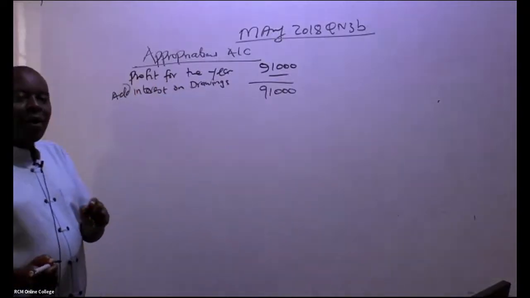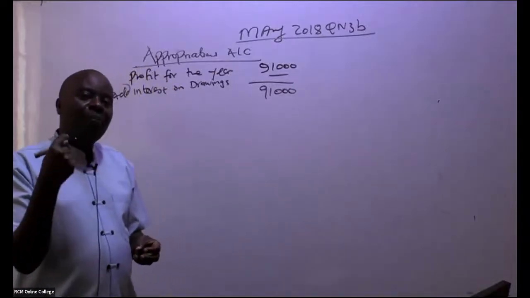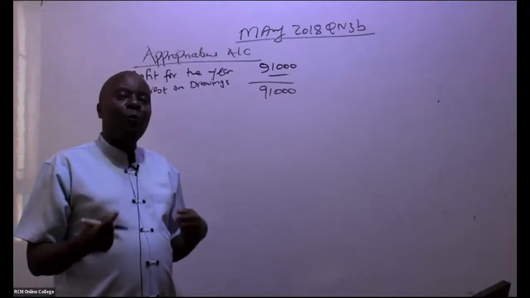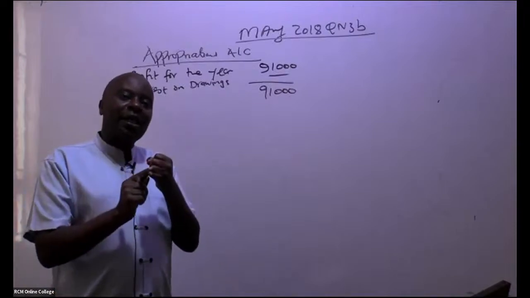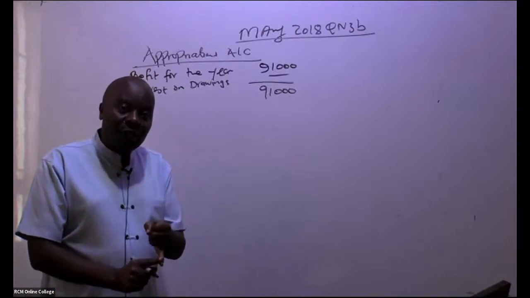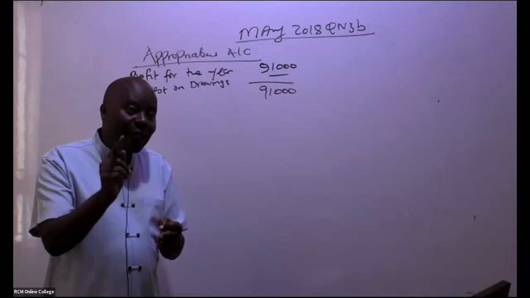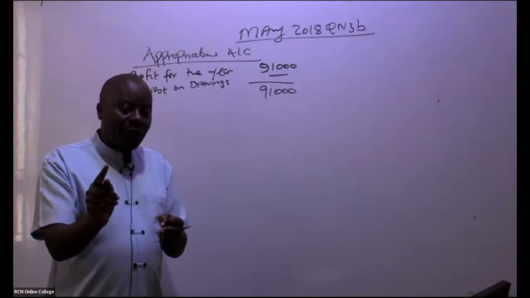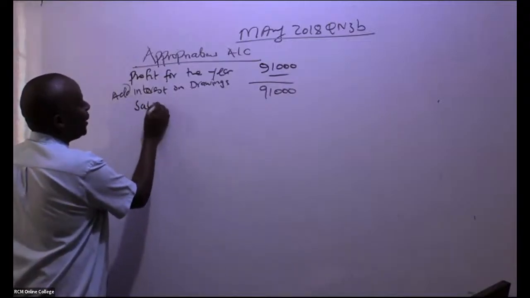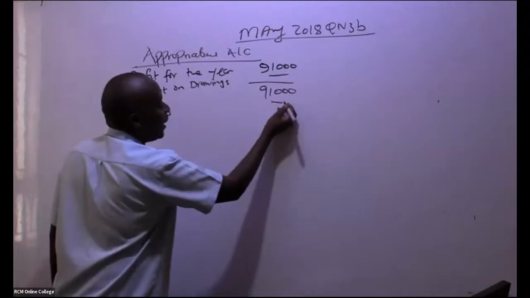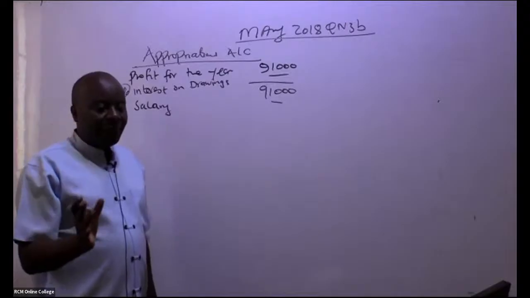Please don't forget that. Now, ladies and gentlemen, after you get this, you'll be able to think about what kind of payment you give to these partners. For example, the partners will be entitled to commissions, they'll be entitled to salaries, they will be entitled to interest on fixed capital. So we start with the first one here, which of course will be salary. So we less salary. There is nobody who is getting a salary. I'm just putting figures there for the sake of it. Nobody is getting a salary.